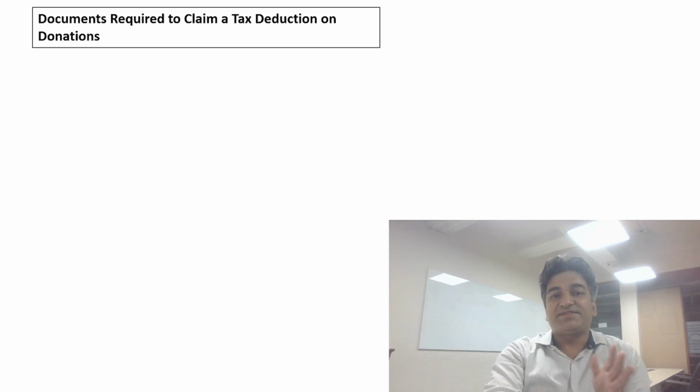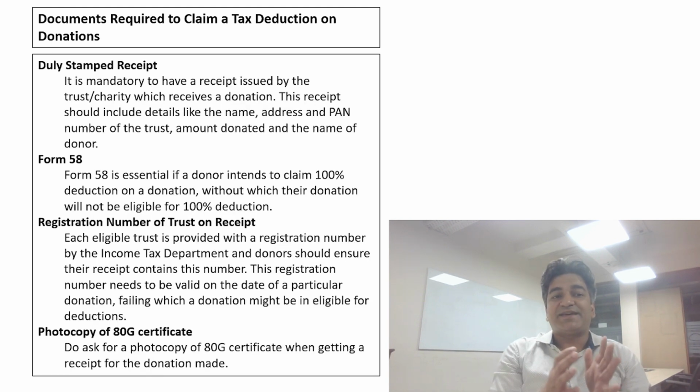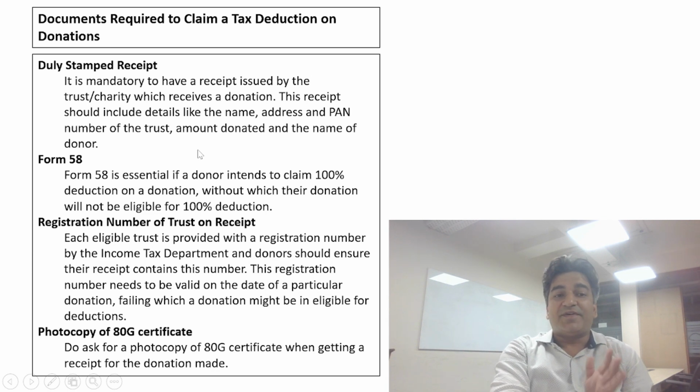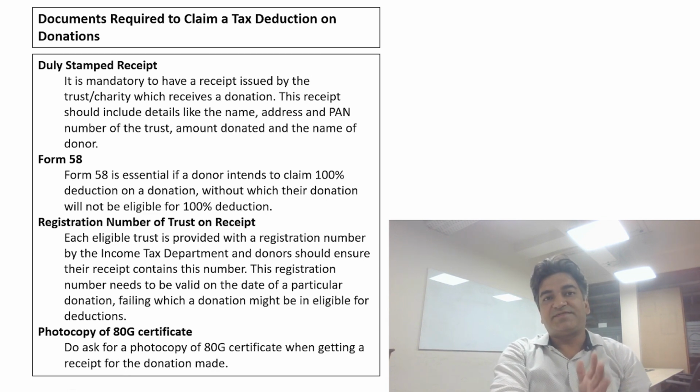Last aspect, which is the documentation required to claim the deduction under section 80G, there has to be a duly stamped receipt issued by the trust or charitable institution, and such receipt should have the details like name, address, PAN number of the trust, amount donated, and the name of the donor. Form number 58 is also essential if the donor wants to claim 100% deduction of the donation made.